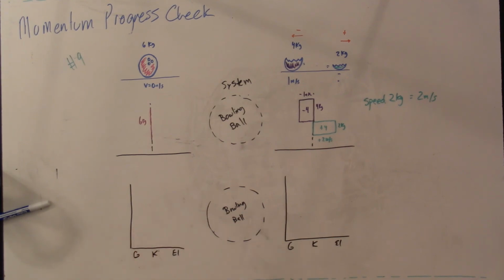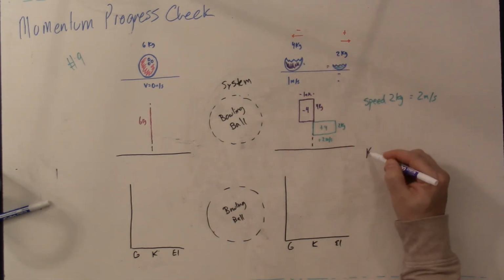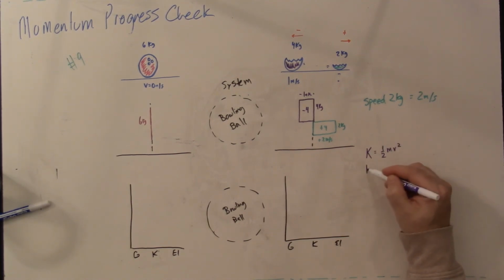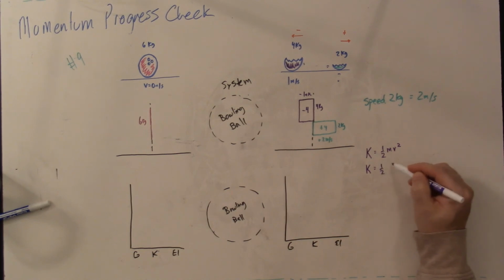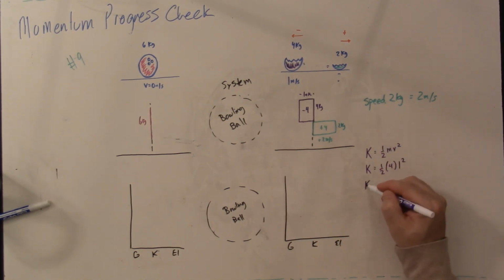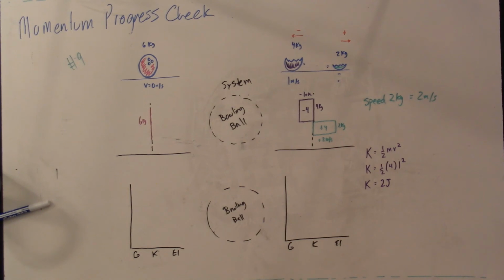But pause on that for a second. Let's calculate the energies over here and see what happens. So if I calculate the kinetic energy of the 4 kilogram piece, the kinetic energy is equal to 1/2 mv squared. The mass is 4, the speed is 1. So the kinetic energy is equal to 1 squared is 1, times 4 is 4, half of that is 2 joules.